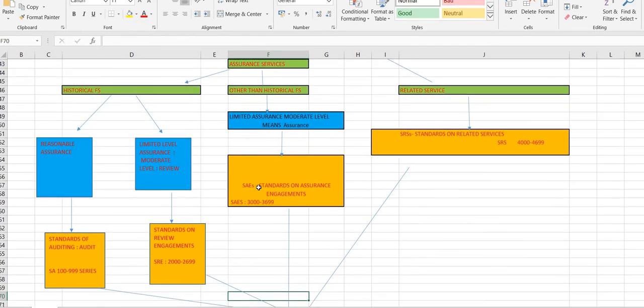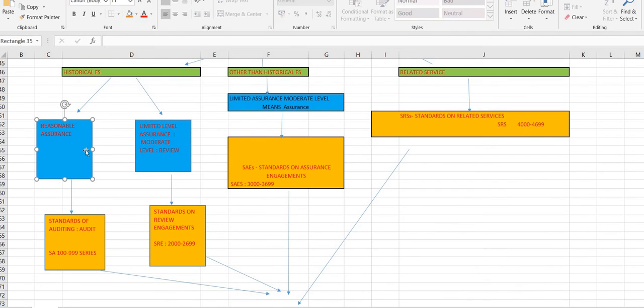Now if it is historical financial statement, there can be two types of assurance. Either it can be reasonable, less than 100% but high risk areas covered, and second it can be limited level, moderate level assurance, 25%, 35%, 40%.